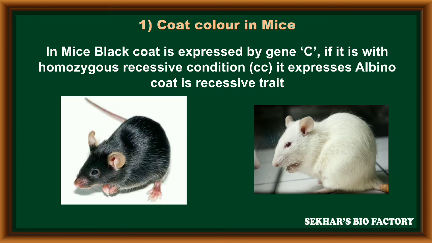In mice, black coat color is expressed by gene C. If gene C is in the homozygous condition, it can express a black coat. In the heterozygous condition, like capital C small c, it can express an albino coat. It is a recessive trait.